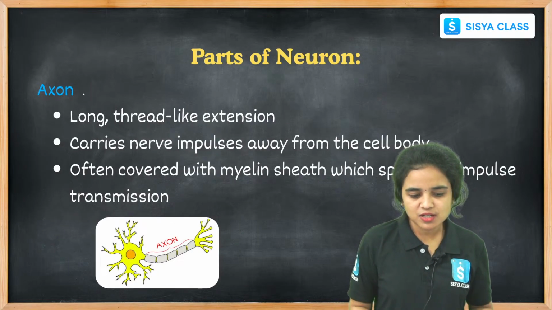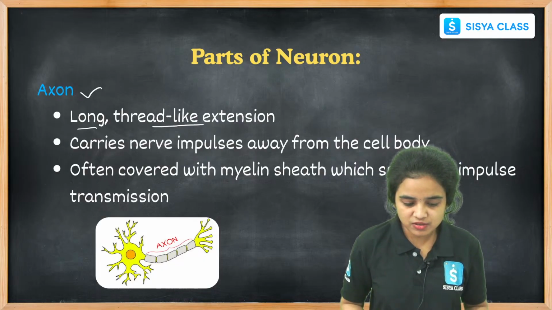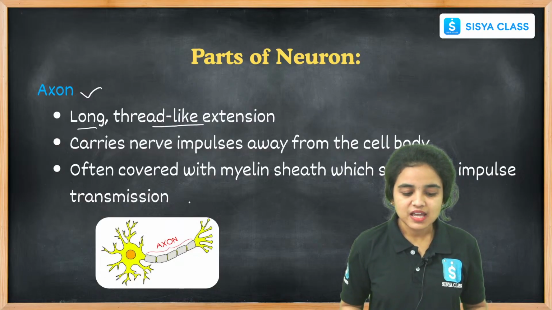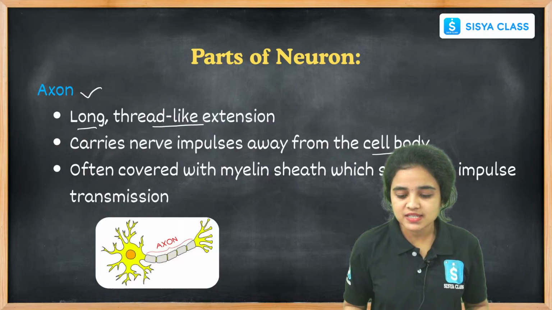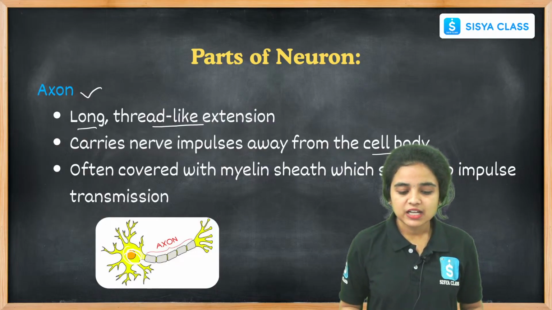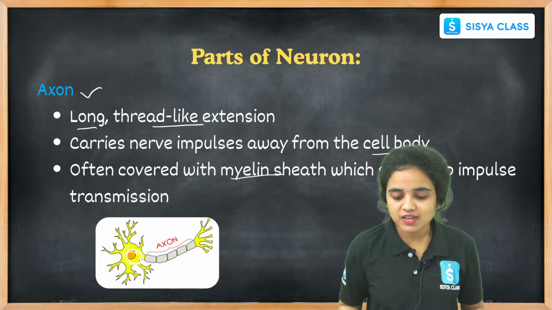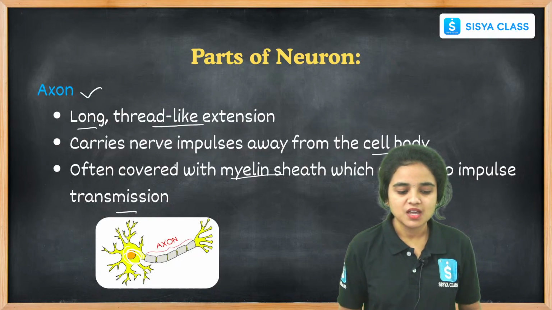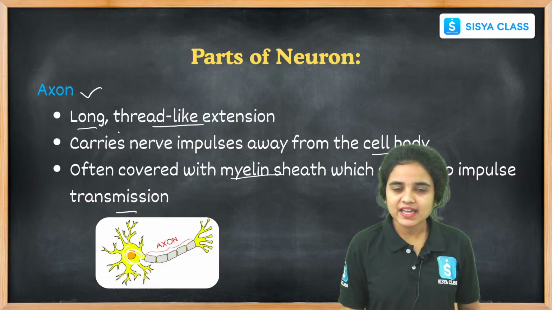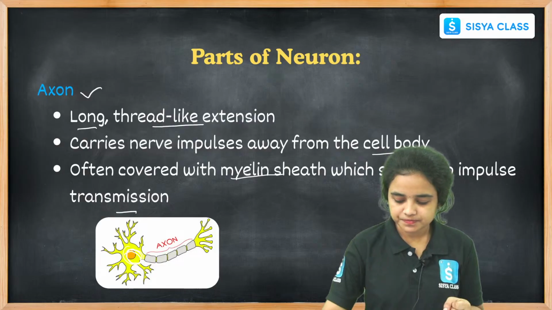While coming to the axon, it is the long thread-like extension. See, this is the structure of the axon. We can see here, students, these are the long thread-like extensions. It carries the nerve impulses away from the cell body. See here, the nerve impulses which are generated in the cell body will be carried away from the cell body, and often it is covered with the myelin sheath which speeds up impulse transmission. Axons look like long thread-like extensions, and their function is to carry the impulses away from the cell body.